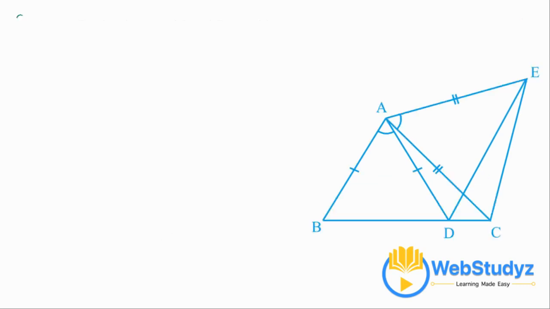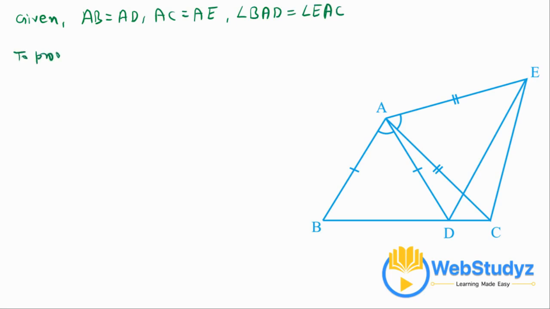Let's do it. First, let's write what we have already given. We have given that AB is equal to AD and AC is equal to AE, and we also have given that angle BAD is equal to angle EAC. Now we have to prove that line segment BC and DE are equal.